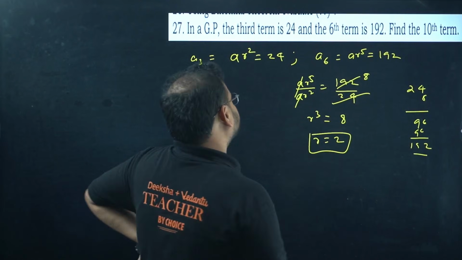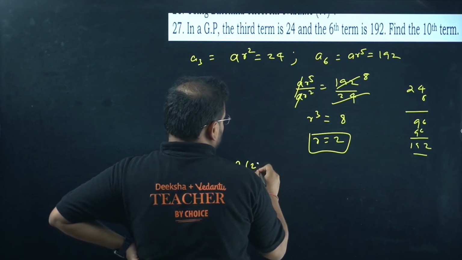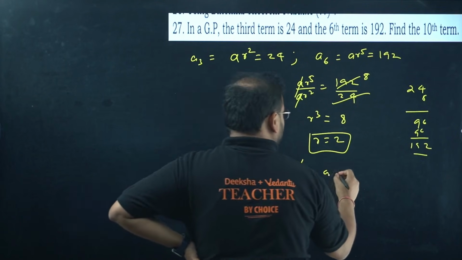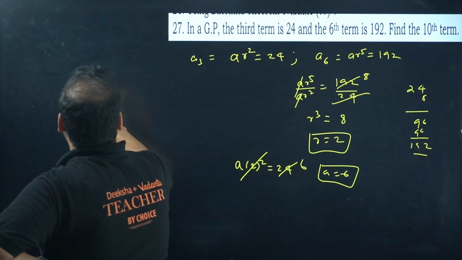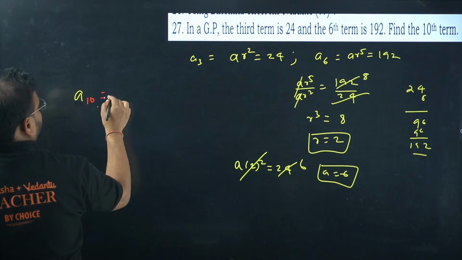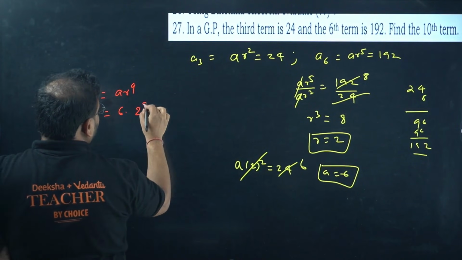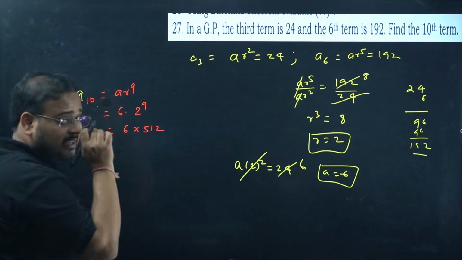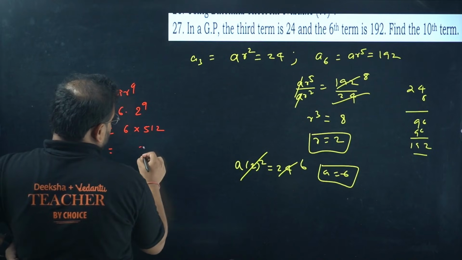Okay, find the 10th term. If r is 2, you have to find a also, no? Yes, sir. a into 2 square is 24. So 4 times 6 is 24. a value is 6. I'm looking to find A10, which will be ar power 9, which will be 6 times of 2 power 9, which will be 6 times 512. 2 power 10 is 1024. 2 power 9 is 512. 3072.